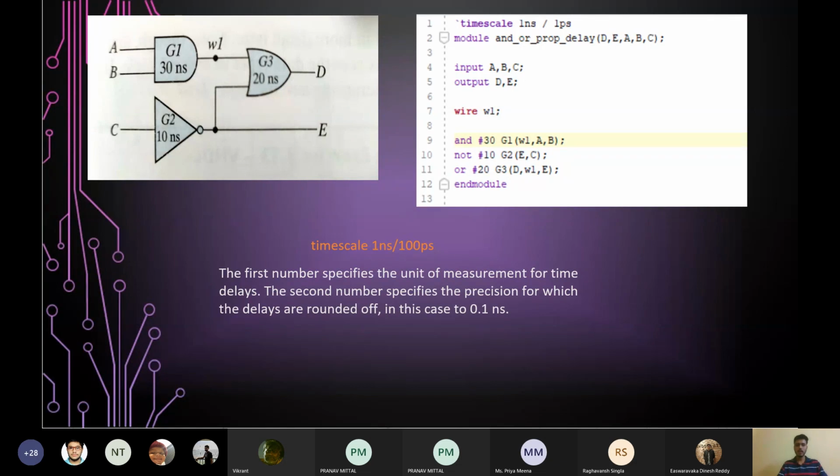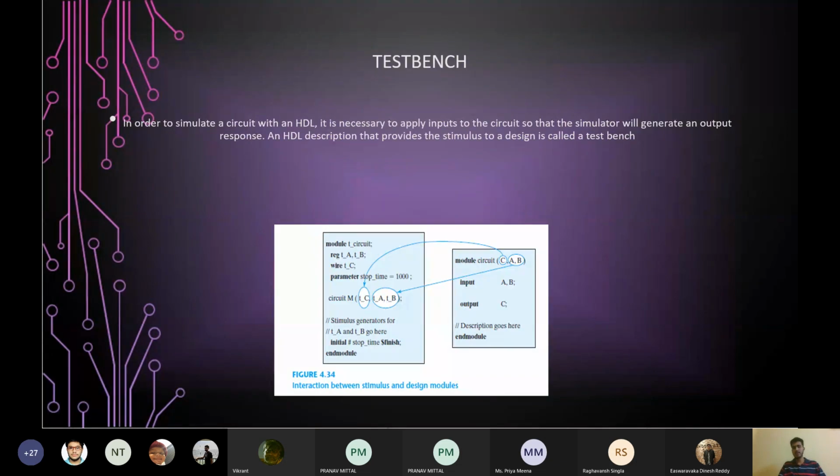the AND gate, the NOT gate, the OR gate. In this example, along with this AND G1, W1, A, B, you will be prefixing it with this hash 30, or whatever the propagation delay is, hash 10 for the NOT gate, hash 20 for the OR gate. So this is the module for our circuit, the design module. And now comes the test bench.